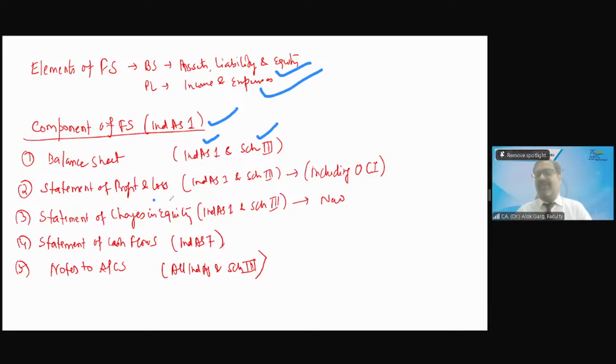Statement of profit and loss is at a point in time or over the period of time? Over the period of time, sir. That is why statement of profit and loss is for the period. It is not as at a date. Whenever you see any annual report, it says statement of profit and loss for the year ended, for the period ended. Ind AS 1 gives you guidance on the presentation of profit and loss, and Schedule 3 gives you the format.